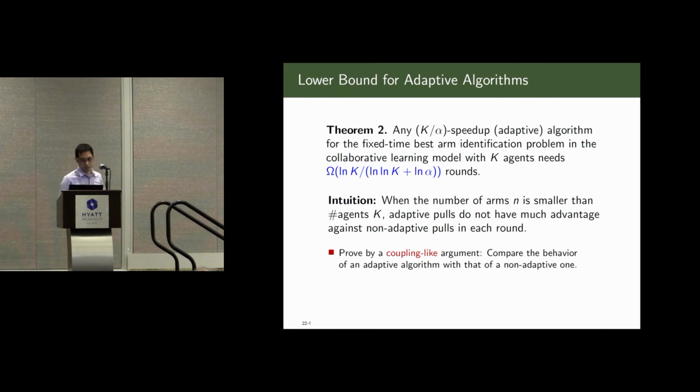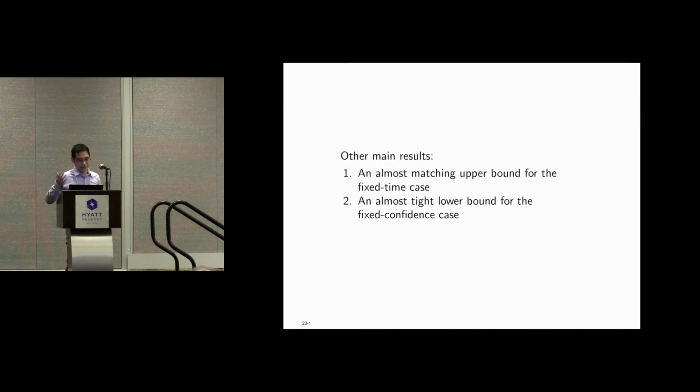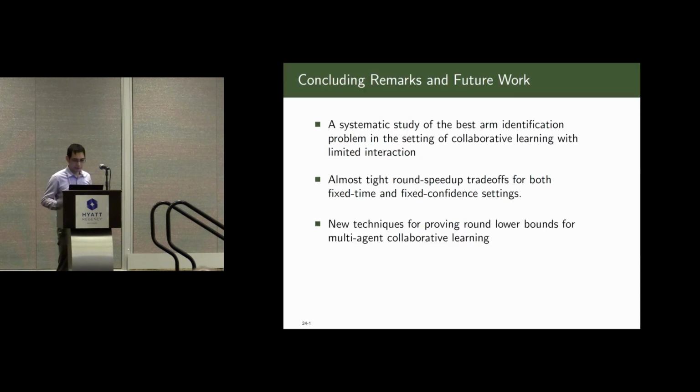We can prove this by a coupling argument, comparing the behavior of the adaptive algorithm with that of a non-adaptive algorithm. Because of time, I'm not going to talk about the details of this coupling argument, nor the other main results we have: the upper bound for the fixed time case and the tight lower bounds for the fixed confidence case.